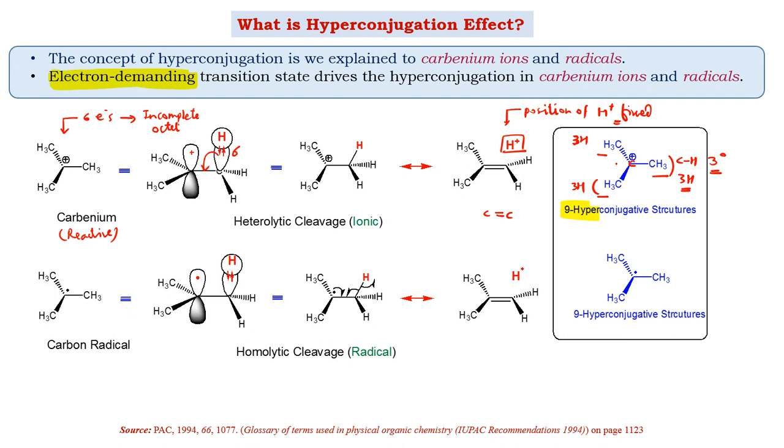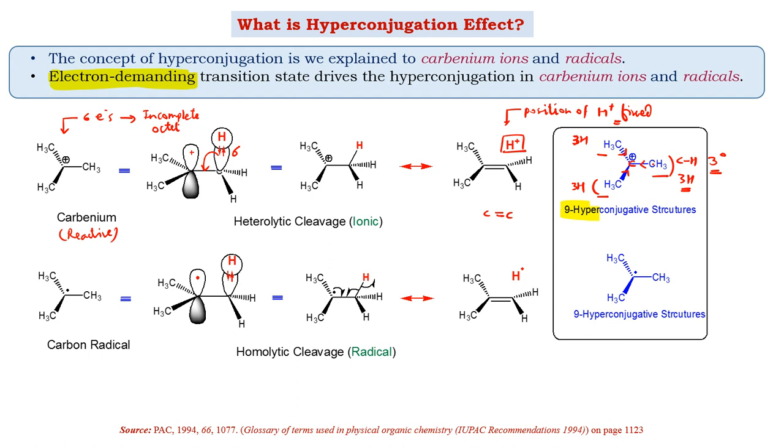So therefore, we can easily explain the stability of the carbocation on the basis of hyperconjugation. At the same time, as we have seen earlier, the stability of this carbocation can be assisted with the inductive effect. So wherever we need justification of either the intermediate or reaction, we need to take the help of all the effects together. That is the reason why, as I said, general organic chemistry is the most important part in organic reaction mechanism, where we apply all the theories together